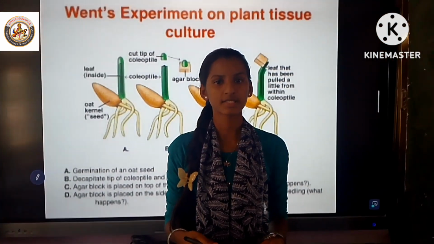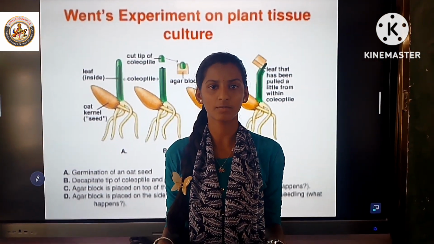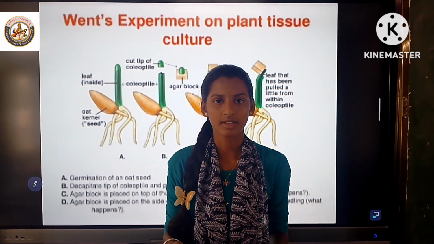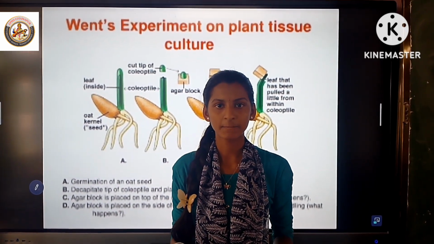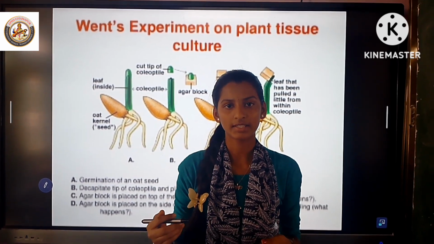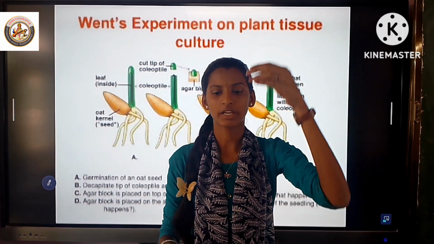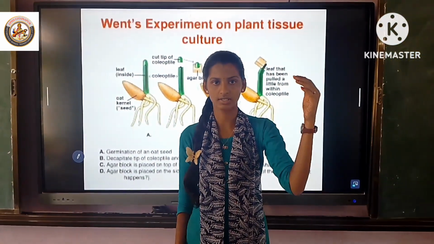Which phytohormone is discovered by FW Went, and what is the role of that phytohormone? Auxin is discovered by FW Went, and it comes from a Greek word meaning to increase. The role of auxins is cell elongation and differentiation of shoots and roots.